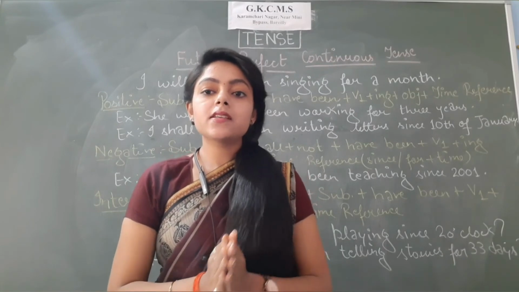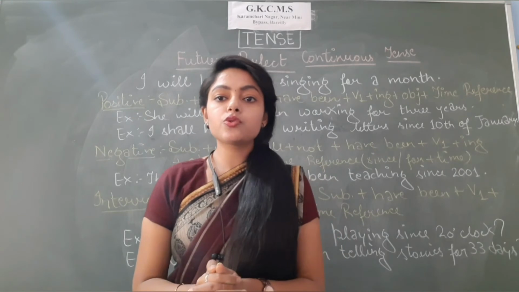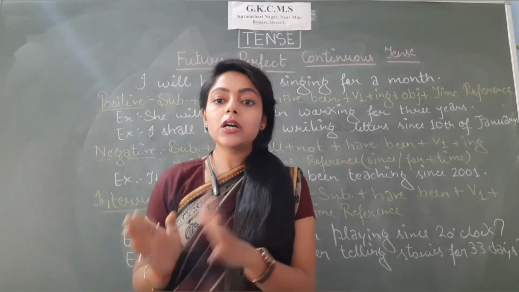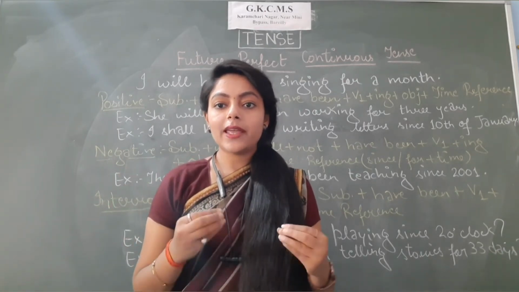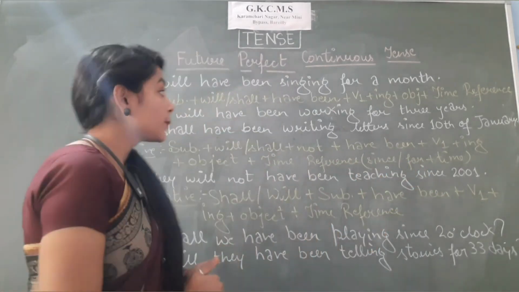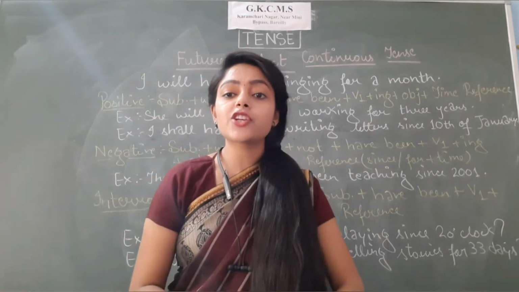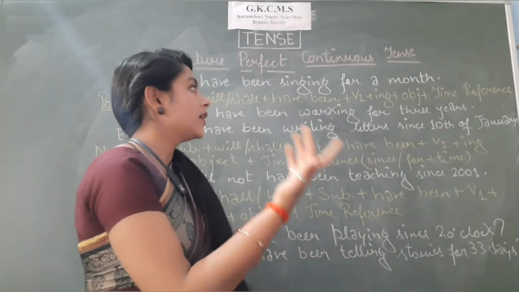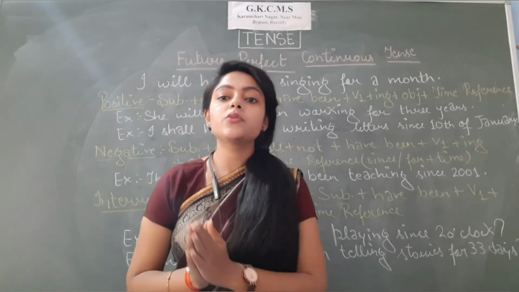So our next tense is future perfect continuous tense. Students, this tense is used to indicate an action that began in past, present or future, is ongoing and will complete in future. An action that started in past and will complete in future. For example, I will have been singing for a month. So this action of singing started a month ago, but it will be completed in future. So in that case, we will be using future perfect continuous tense.